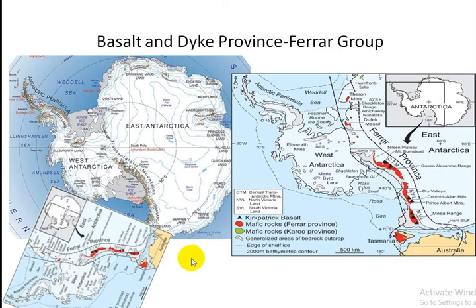If you have to reconstruct the pre-drift condition of Gondwana land in which basalt and dike occurred, we have to take some rotation in this map. So we have rotated it anti-clockwise so that the trend of this Trans-Antarctic mountain should be nearly horizontal.